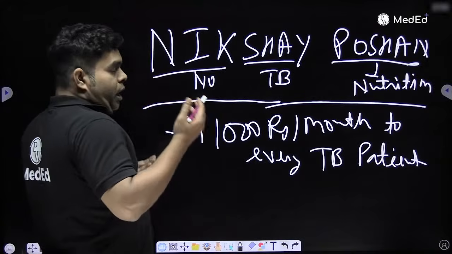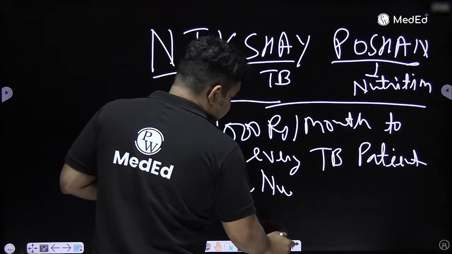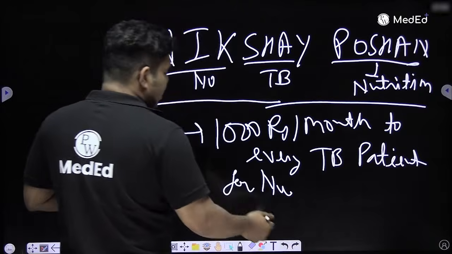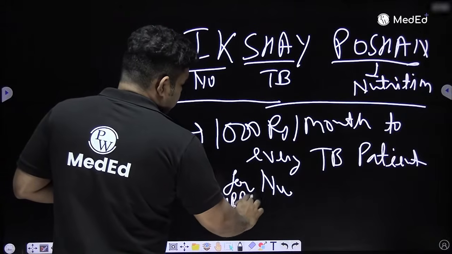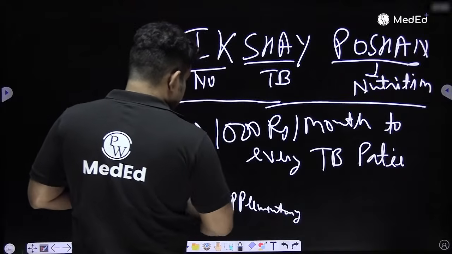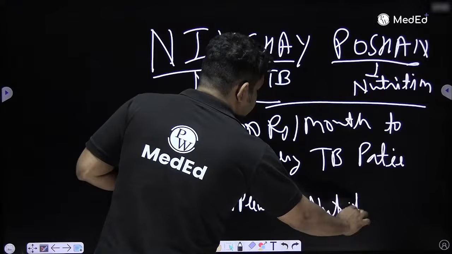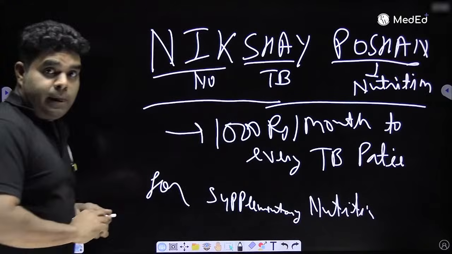Why? For nutritious food support, for supplementary food, so that they can buy some egg or something for their good nutrition. So for supplementary nutrition, they are giving this extra money, 1000 rupees per month, in their account. So this is Nikchay Poshan.